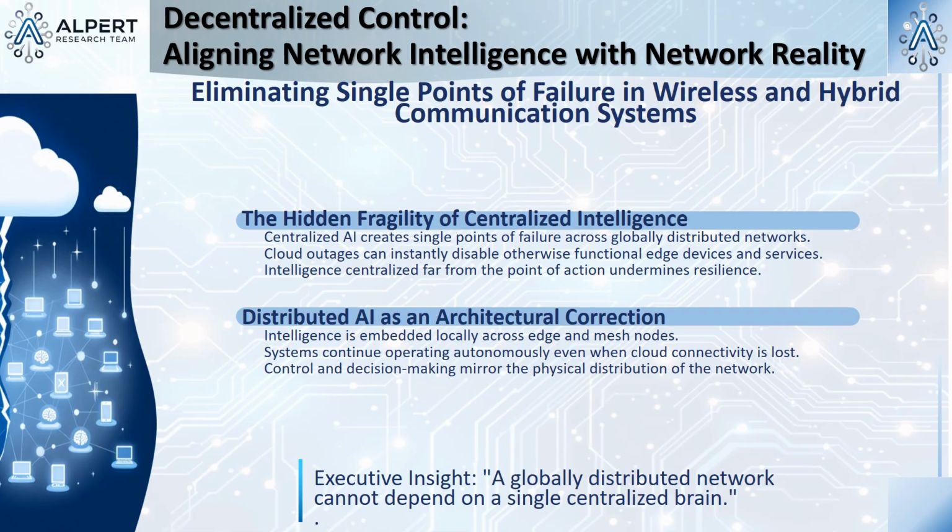In this DAI world, my house should just keep running because the intelligence is local. Exactly. It just mirrors the physical reality of the network. The wireless network is already geographically distributed across the entire planet. Why would we insist on centralizing its brain when its body is everywhere? It's an architectural mismatch. DAI is designed to fix that mismatch.